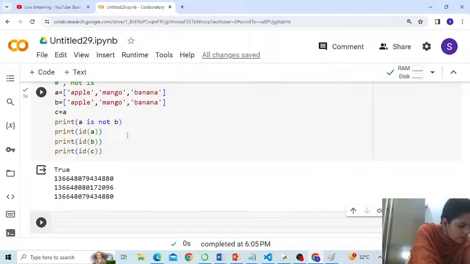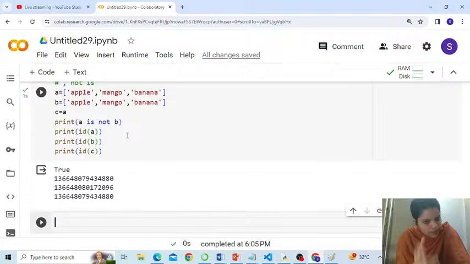Bharat is asking, ma'am, does the memory location change every time because it is happening in Google Colab, since it's cloud based? No, Bharat, no. The same thing will happen even if it is your system RAM memory, since it's a temporary buffer. It's not because it is cloud based. Every time you run the program, a new memory is created.